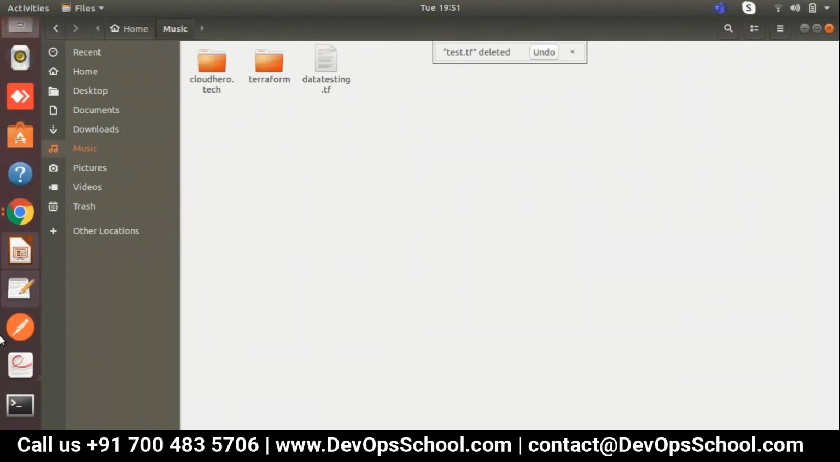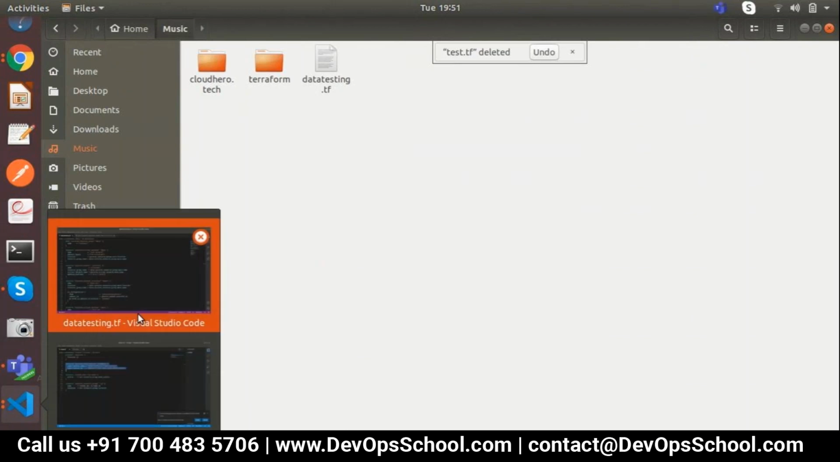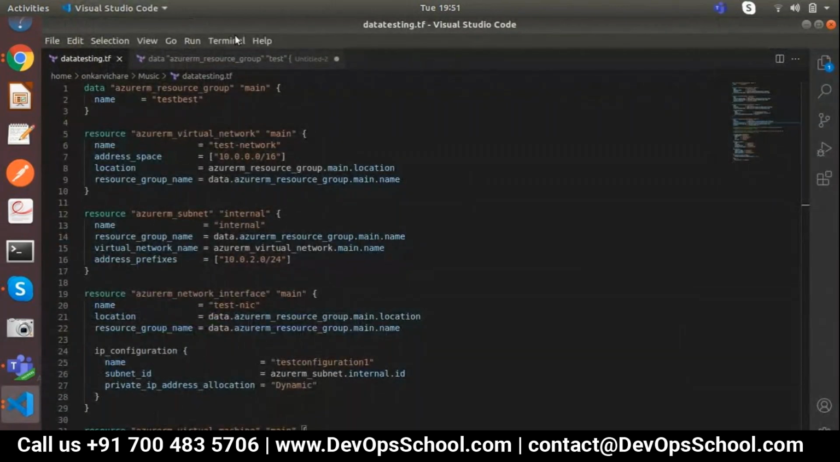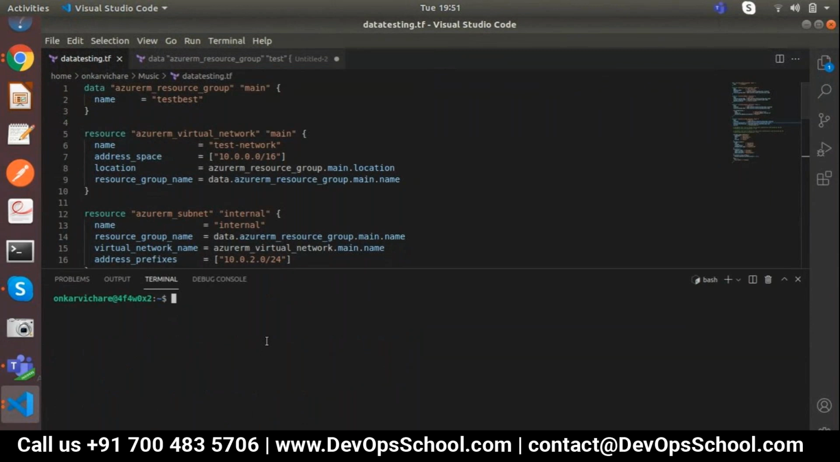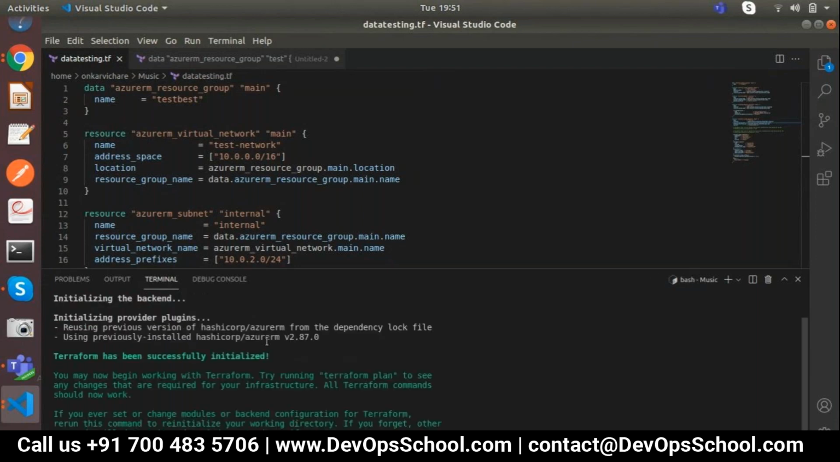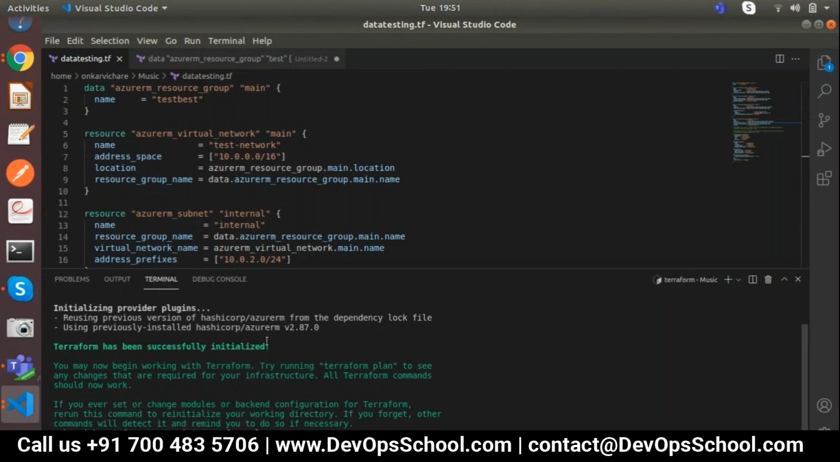Now again, come over here. Go to the terminal. Okay, let's go with cd into the folder, then terraform init. It will initialize all the details. Terraform plan. It will plan all the stuff.